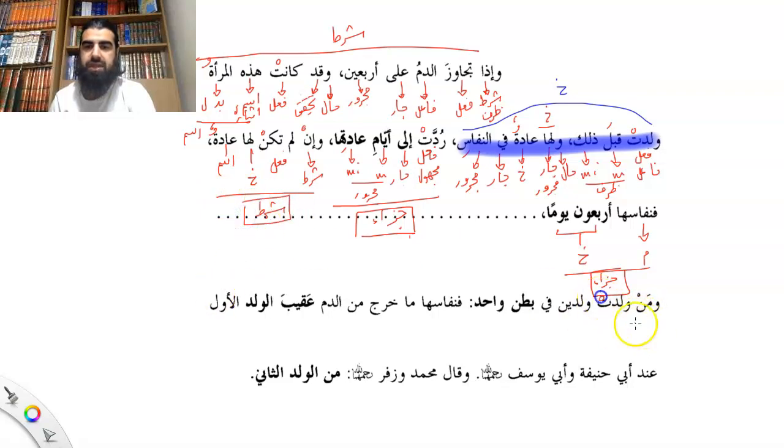ومن ولدت ولدين. So man is mawsul, waladat is fi'al plus the فاعل. ولدين is the مفعول به. في بطن واحد, so في is jar, بطن is موصوف, واحد is صفة, موصوف صفة put together becomes jar مجرور.